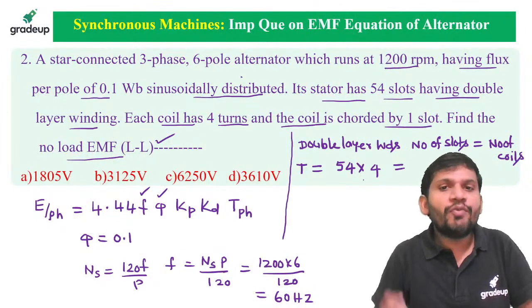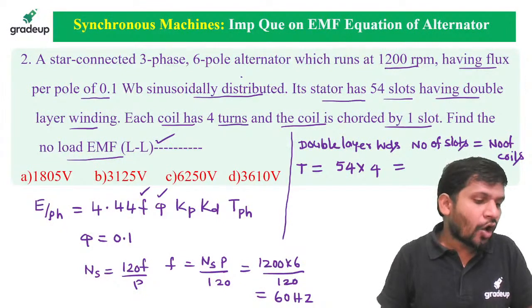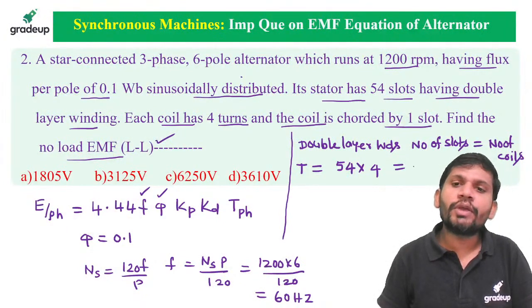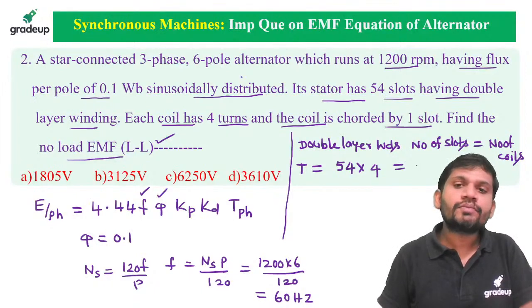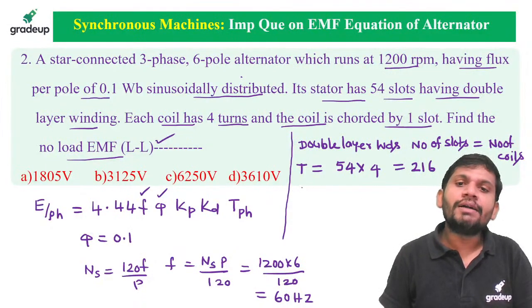There are 54 slots, and each coil has 4 turns. How many total turns do we get? We get 216. Is it correct? 216. But I want the turns per phase.